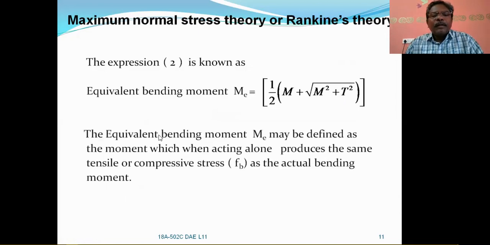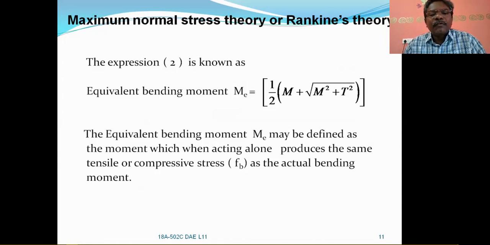The equivalent bending moment Me may be defined as the moment which, when acting alone, produces the same tensile or compressive stress as the actual bending moment.